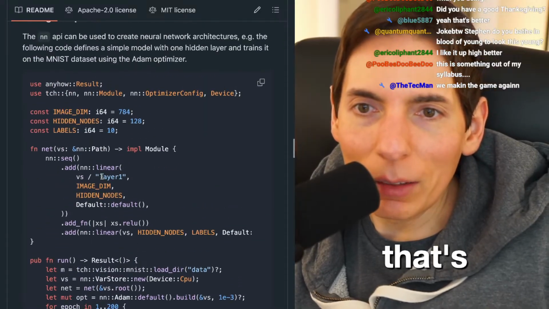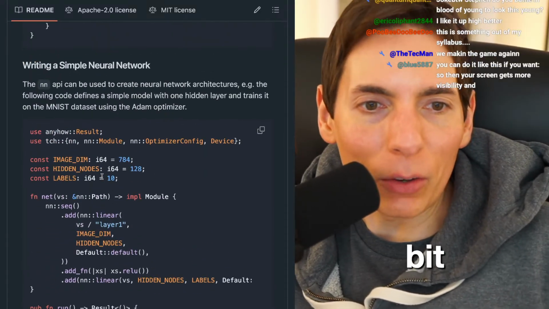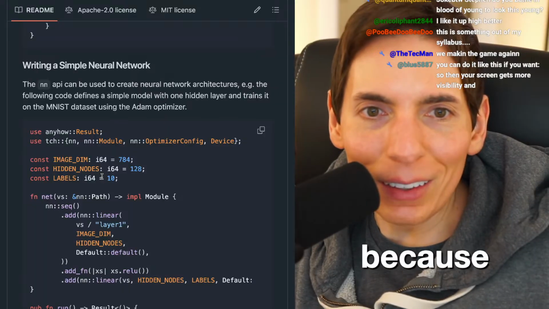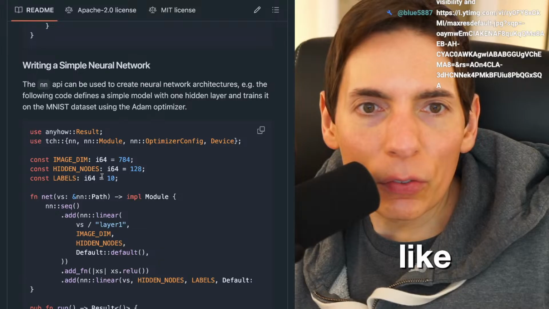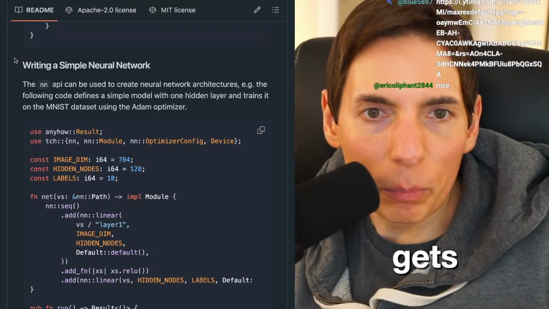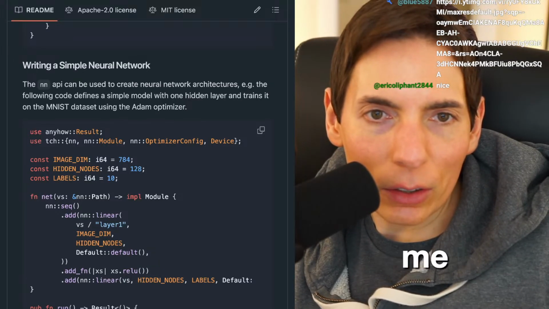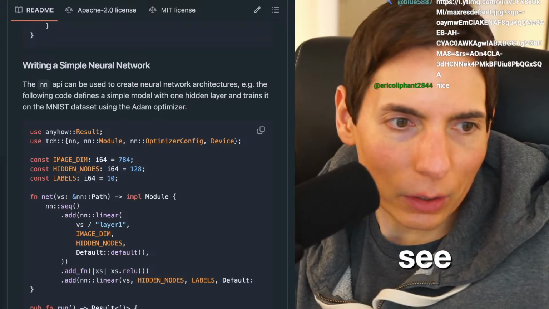So that's my idea. And plus, I needed to get a little bit bumped up on Rust here, just a refresher, because I don't want to lose it. You can do it like this if you want, so then your screen gets more visibility. All right, let me check here.